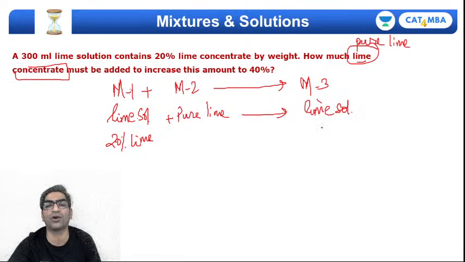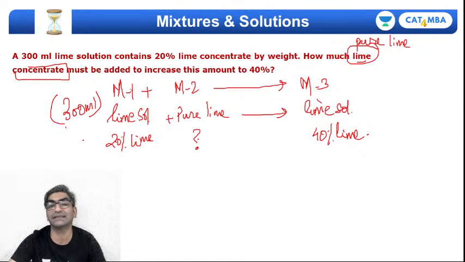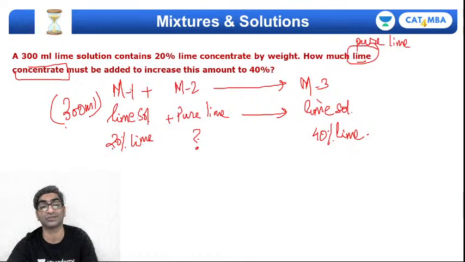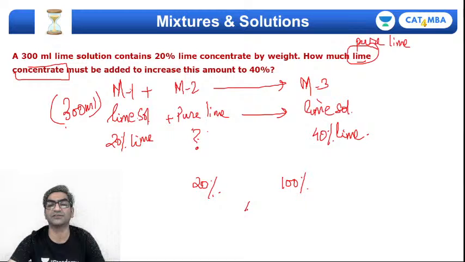Obviously, if you're adding pure lime to it, its concentration will increase, and we're given that it must increase to 40% lime, right? So how much lime concentrate should be added if you know that mixture 1, the original lime solution, had a volume of 300 ml, right? Now, if you want to apply alligation, then you should remember that alligation applies to concentration. So are we given concentration in the first solution? Yes. What about lime concentration in the second solution? Well, it's pure lime, which means it should be 100% lime. So concentration is 100% over here, and the resultant is 40% lime.